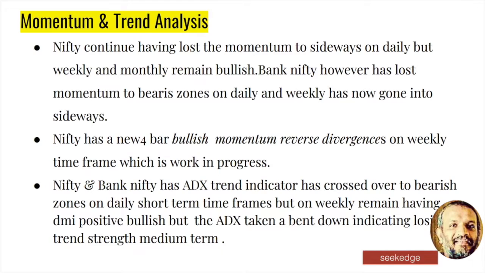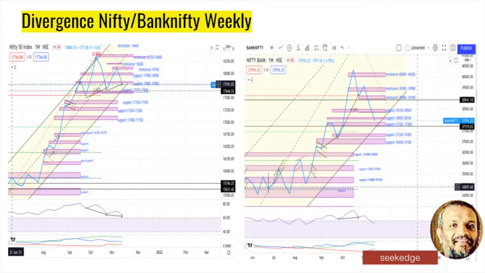Nifty is not sideways. Nifty is still bullish. This is the weekly chart of Nifty. You can see that there is a divergence. One divergence worked halfway and then failed. Now there is another divergence, with momentum coming down while the price is going up. This is another divergence which can push it back to the 18,100 level. So that is a possibility that the Nifty can bounce back.